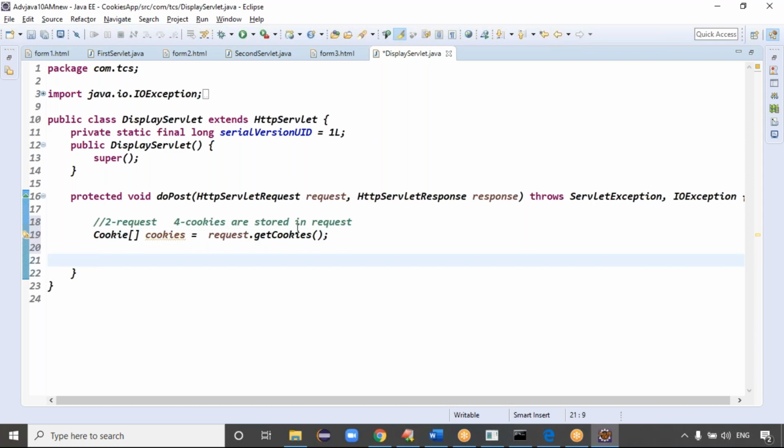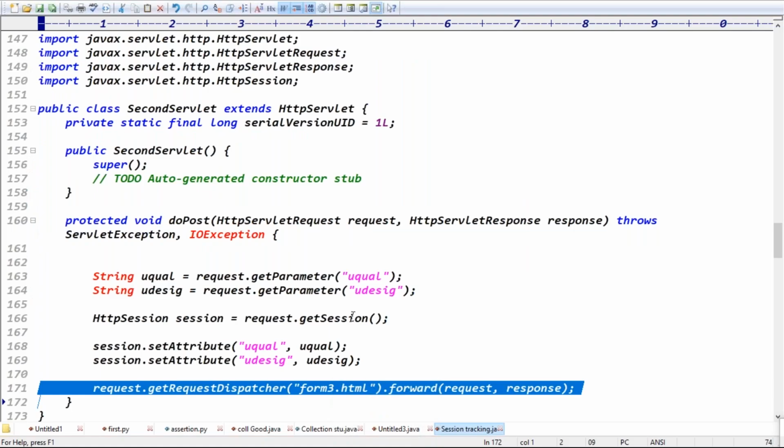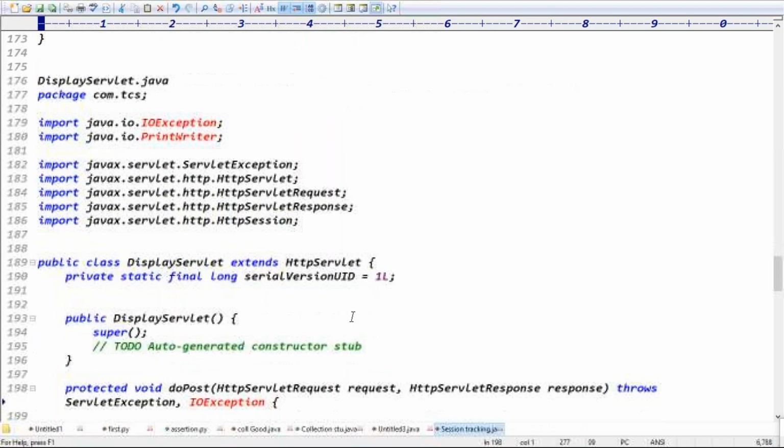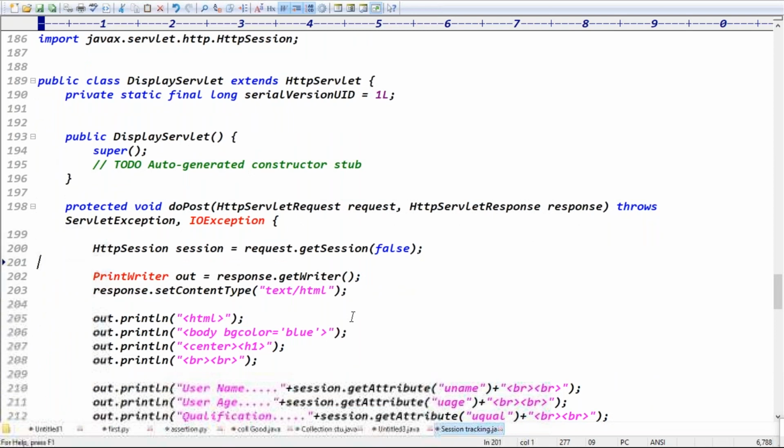When you fill the form 3 details, your email and mobile are in the request details, normal request details. But the previous 2 forms' data is there in the cookies, right? Those cookies automatically come to the server side. Those cookies will be stored in the request object. That's why I'm using request.getCookies, right? Guys, which method am I using, the getCookies method or not? Exactly.